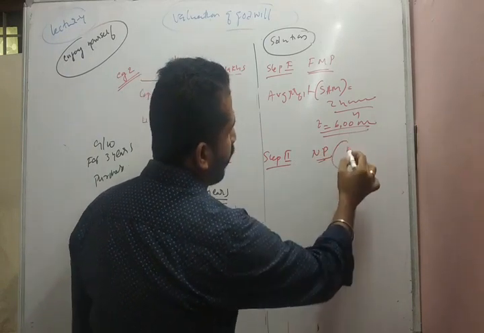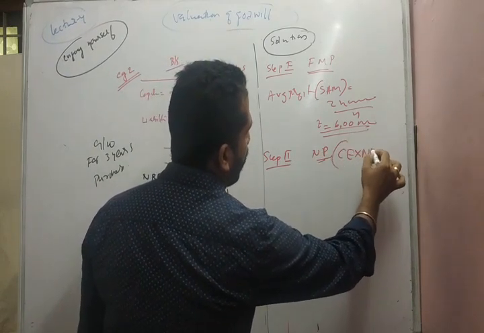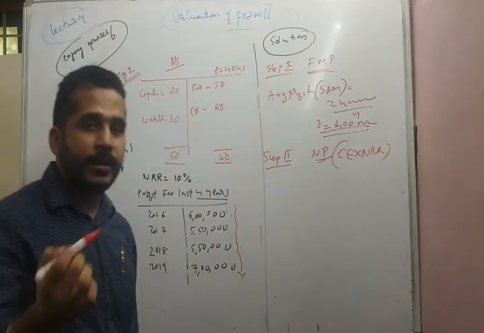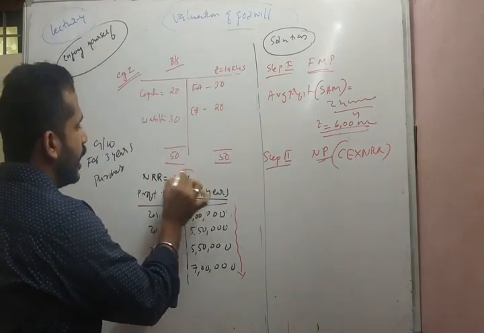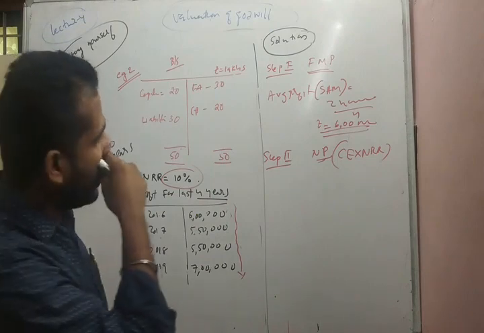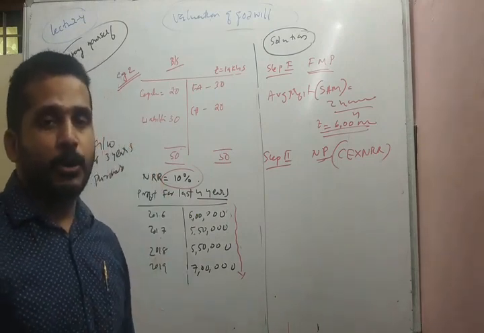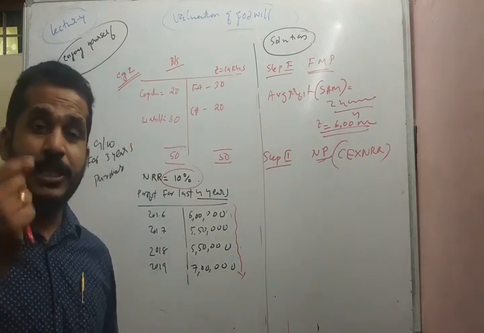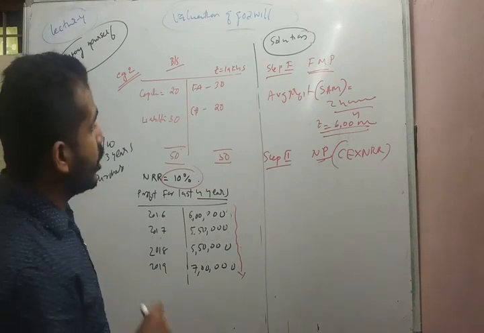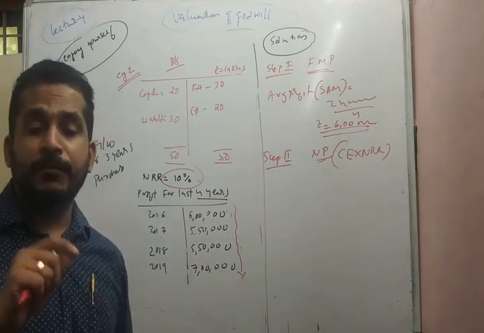How will we calculate normal profit? Capital employed into normal rate of return. The normal rate of return is given in the question as 10%. Then how will we arrive at the capital employed? Capital employed is equal to assets minus liabilities, the net asset, and we should ignore the non-trade investment.